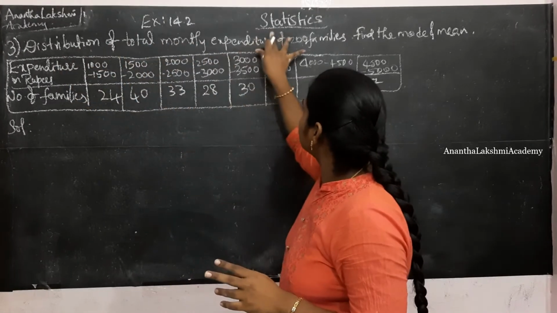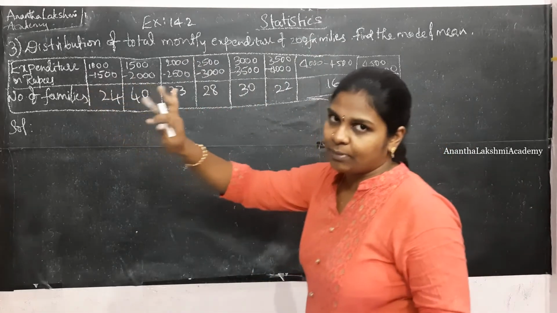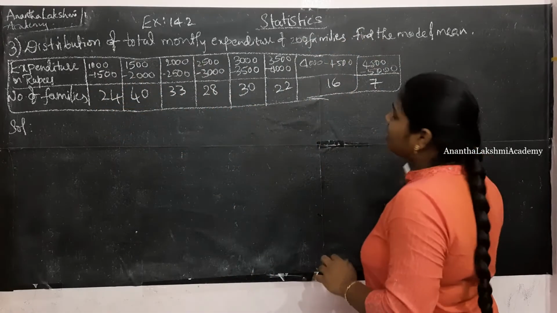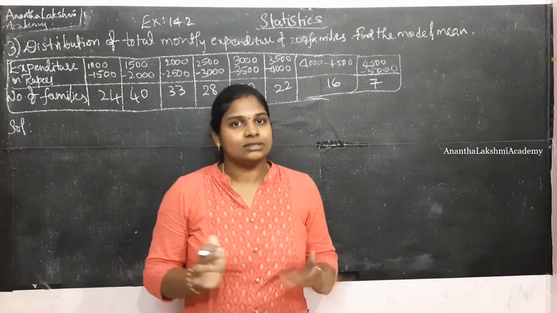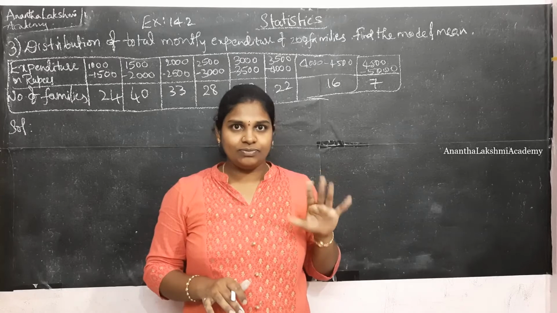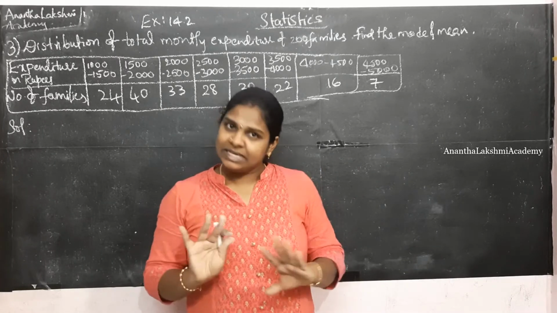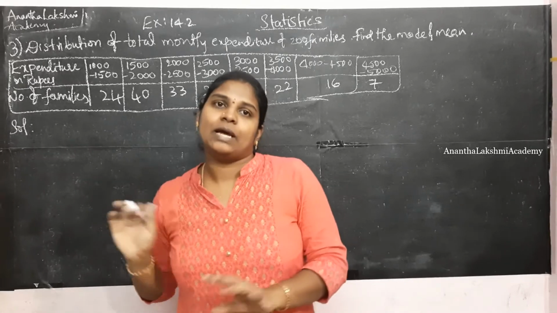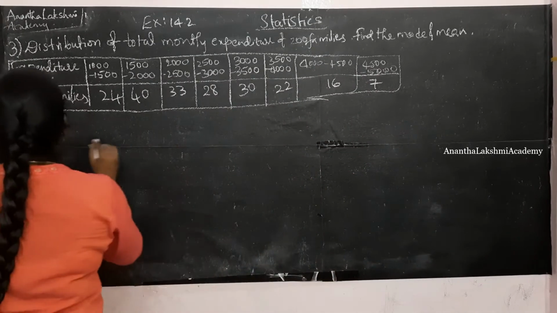Distribution of total monthly expenditure of 200 families. This is nothing but the summation of the number of families is going to give you 200. We are asked to find mode and mean. Since we have already solved a problem with mean and mode, I'm going to leave the mean section to you guys. In this problem I'll be solving only mode. Alright, so let's get started.